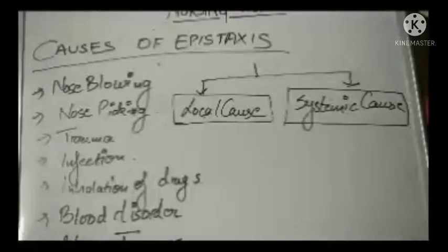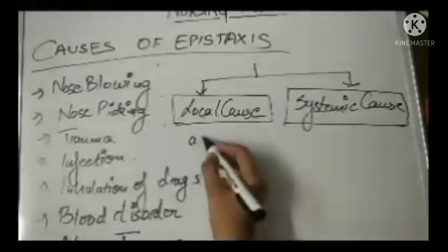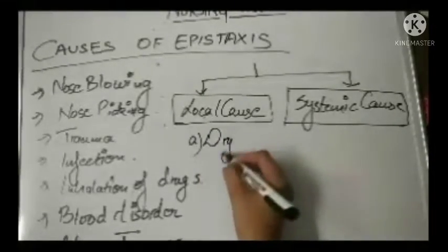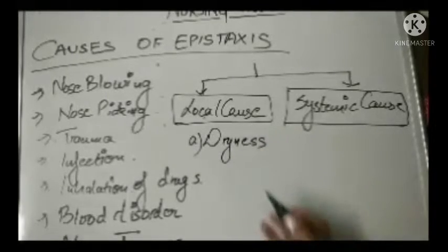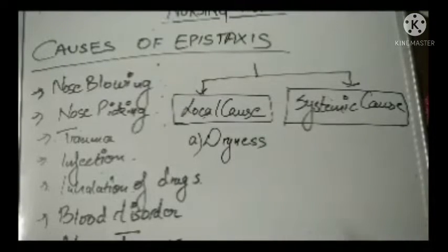So the first local cause can be dryness. You can imagine if somebody is having dryness in the nose, and if they do nose picking or nose blowing, then this will lead to the rupture of the arteries and it will lead to the epistaxis.